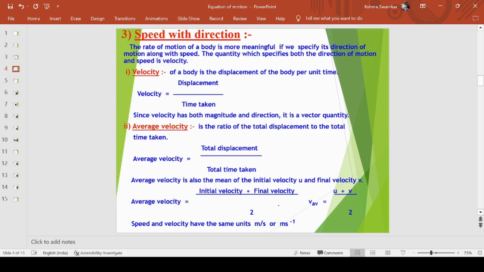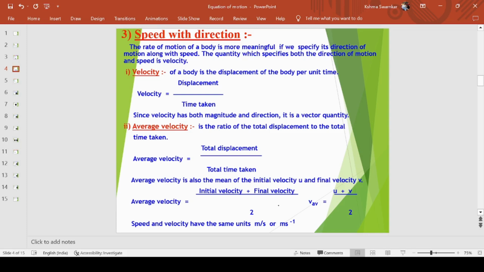When we talk about speed, we are talking about speed without direction. It has only magnitude, so that is a scalar quantity. When we put speed in terms of direction, the term speed is changed to velocity. Velocity is the rate of motion of a body, obviously because speed is also the rate of distance covered. So velocity is the displacement of the body in a unit time.